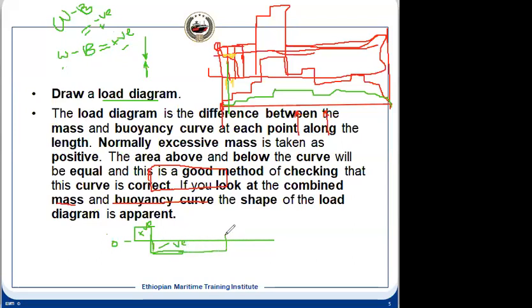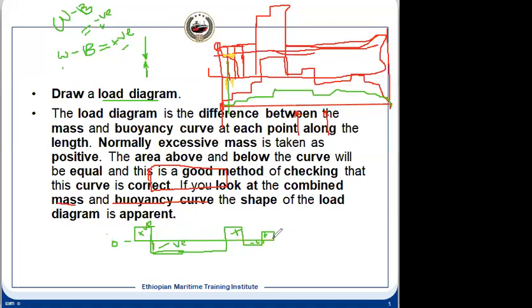So suppose here it is coming plus and then again coming negative, like this. But one thing remember, when you draw this, this is positive, this is positive, this is positive. This is negative, this is negative. How do you know that your diagram is correct?